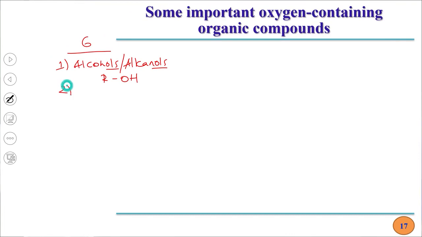The second one is ethers. Ethers are also oxygen containing compounds of hydrocarbons, and the ethers can be named as alkoxyalkane. Alkoxyalkane is the IUPAC name for ethers. Ethers can be named as alkoxyalkane. I will tell you this one later.